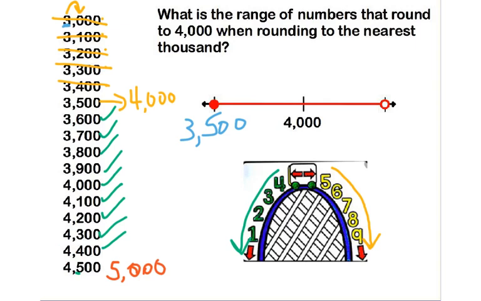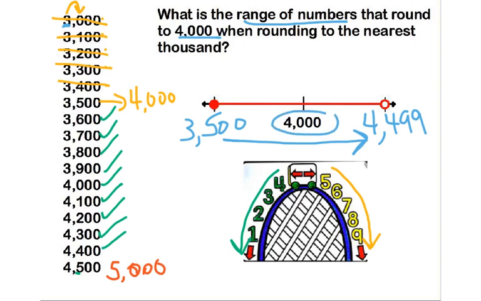So if I was one number smaller than 4,500, if I took one away, that would leave me with 4,499. So I would say that my range of numbers that round to 4,000 is from 3,500 to 4,499. Anything in that range is going to round to 4,000.